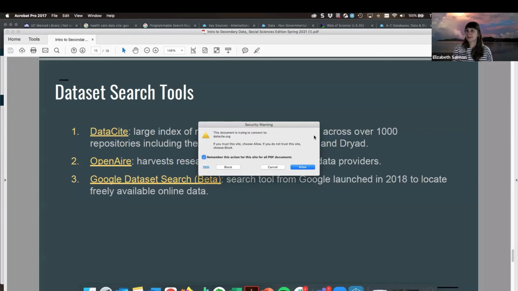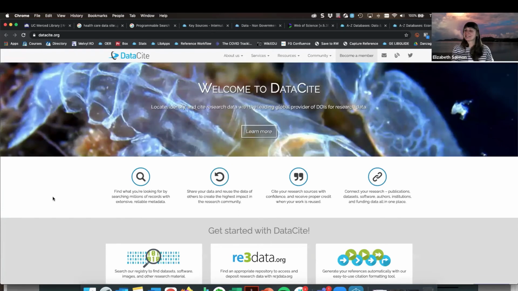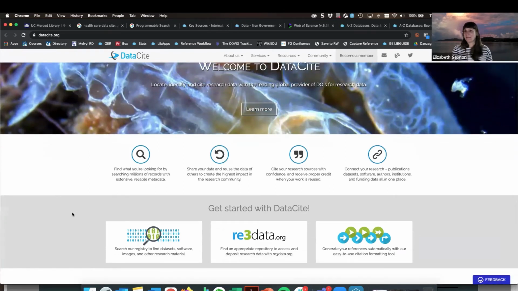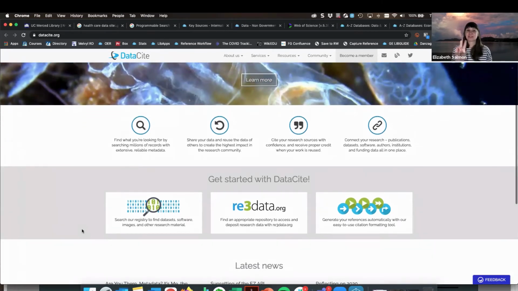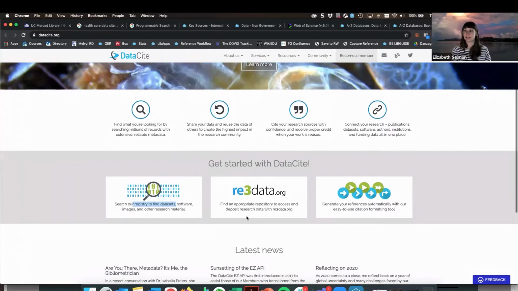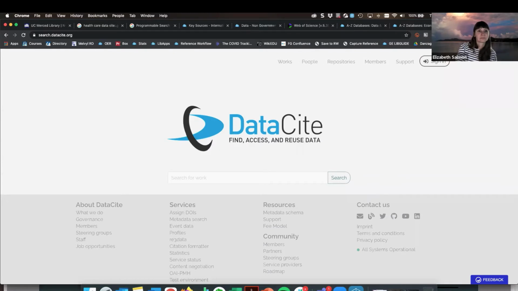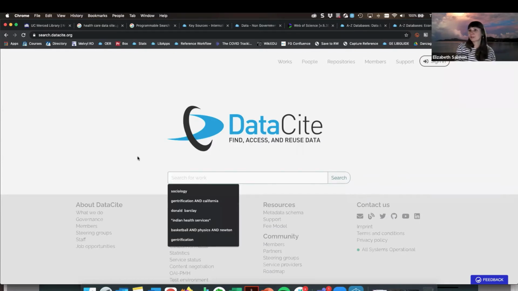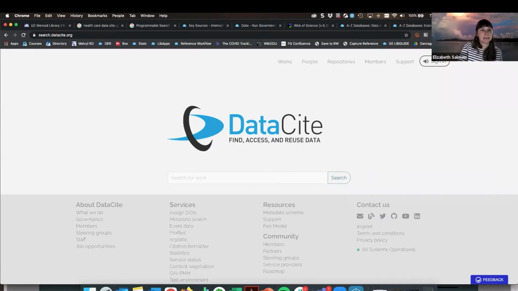Let's see if we can make this work this time. And we're actually going to come back here because there's two tools that you can access that I think will be helpful. But the first one we're going to do is search the registry to find databases. And then we'll come back to the re3data.org in just a moment. Okay, so we're just provided with this single line here.